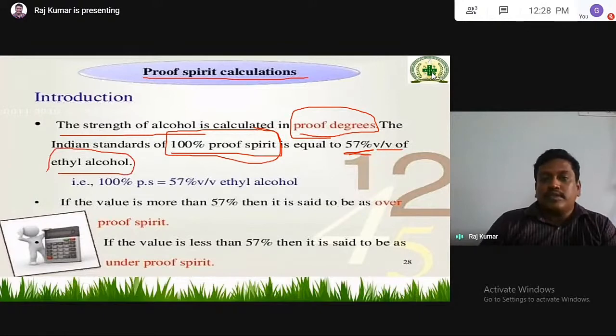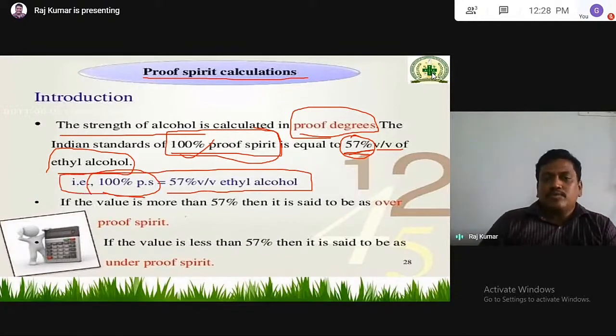Actually, ethyl alcohol 57% is equal to 100% proof spirit in India. So 100% proof spirit is equal to 57% volume by volume of ethyl alcohol. If the value is more than 57%, then we can simply call it overproof. If any alcohol has a value more than 57%, we can simply call it overproof.